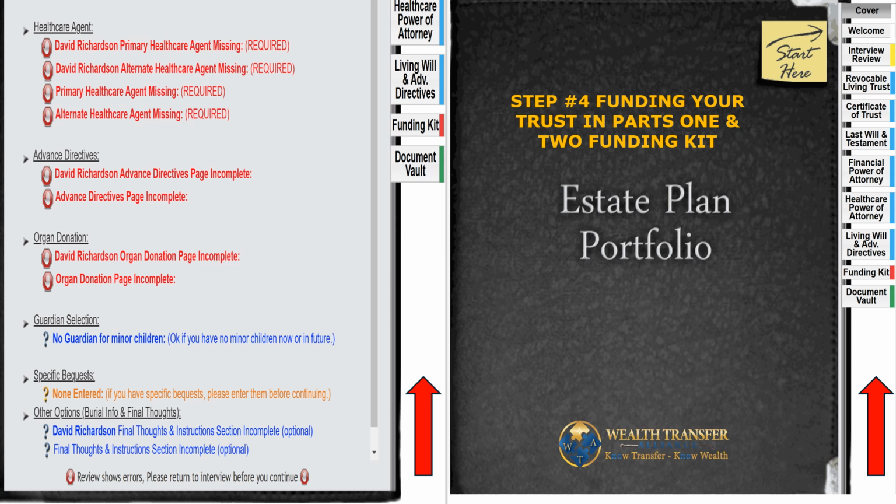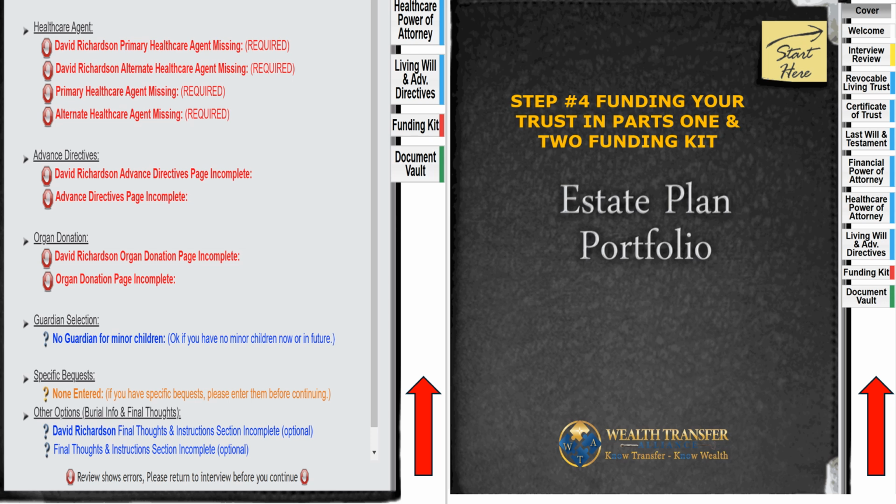So step 4 is for you to fund your revocable living trust. And each trust has to be funded. If you set up your revocable living trust and don't fund it, you wasted your time. So what you want to do is fund it. I'm going to give you some detailed information in just a minute to show you how you want to fund your revocable living trust. So it's 2 steps here. We're talking about you funding your revocable living trust, and also step 2 is a funding kit. And we'll show you the funding kit in just a minute.